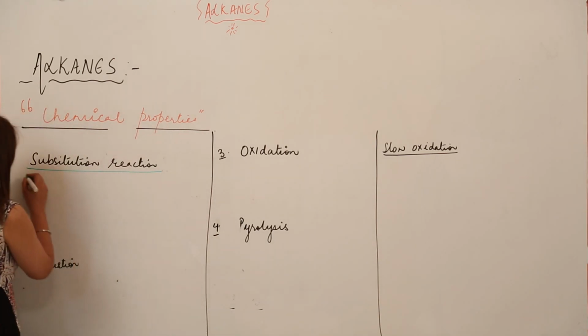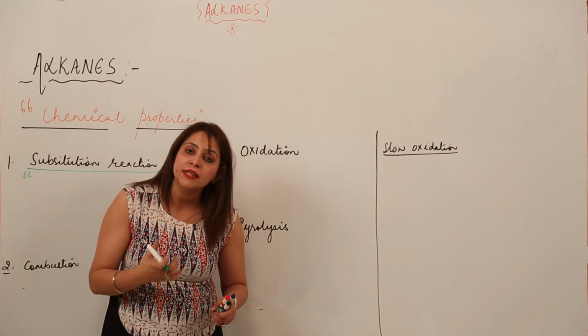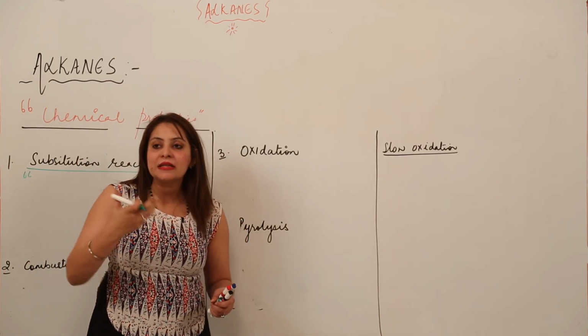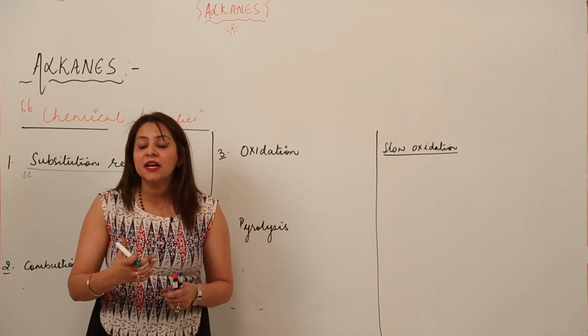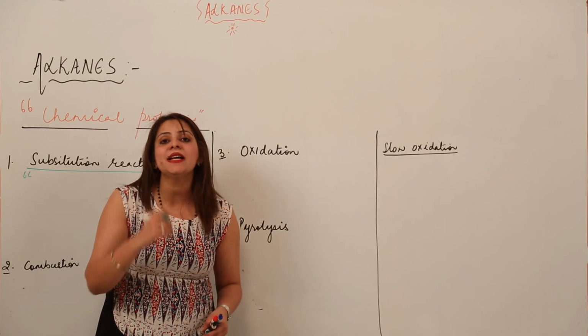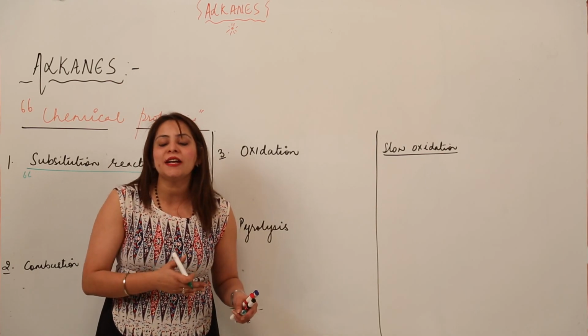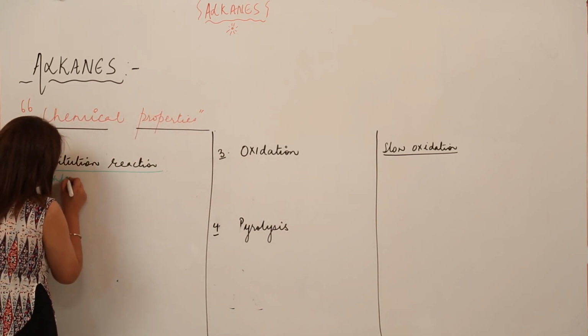You know that alkanes are called paraffins, which means they have low affinity, but still they show a certain substitution reaction. There is a kind of substitution reaction which occurs in presence of sunlight. And what is that reaction? Obviously it belongs to the category of substitution, but what is that? It is chlorination of methane.